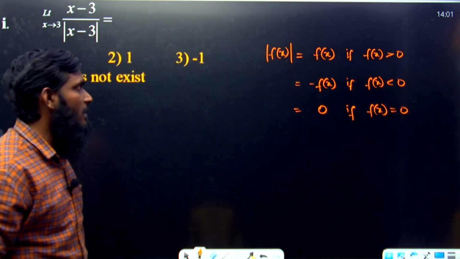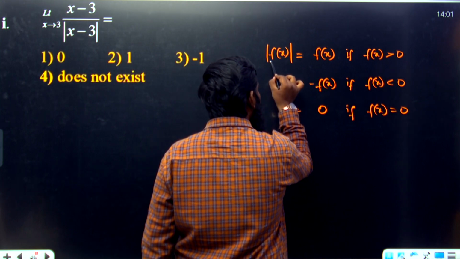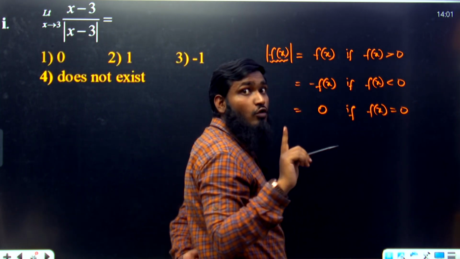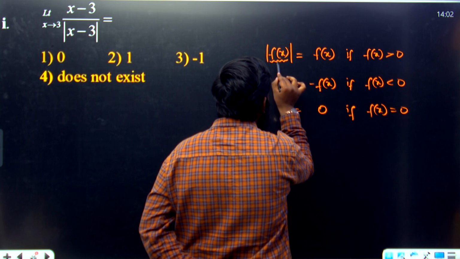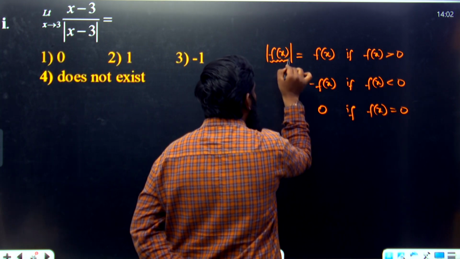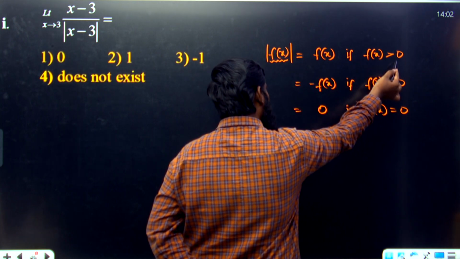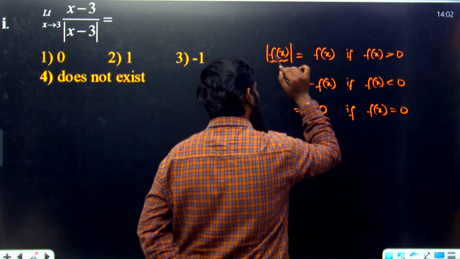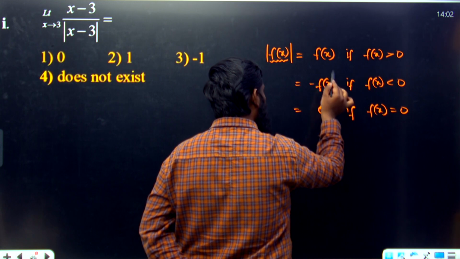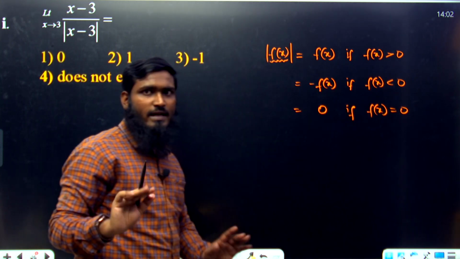Listen carefully to what we are having. If this complete value, not only the x value, but the complete value inside the mod function is greater than 0, then we have to take f of x. If this complete value is less than 0, then we have to take minus f of x. Okay, like this we are having.